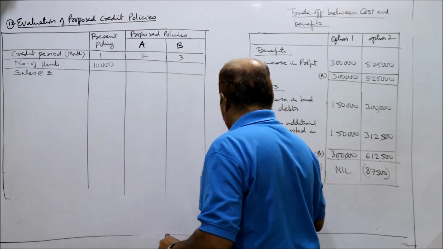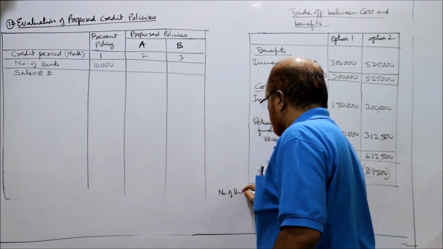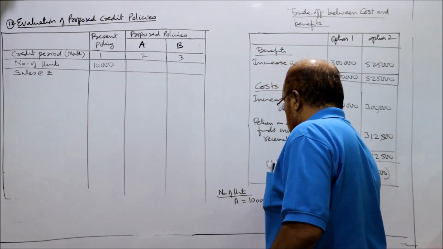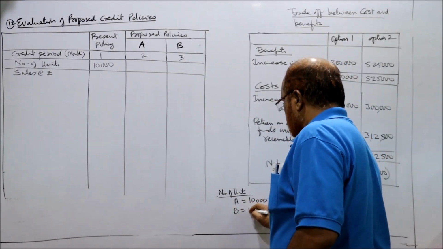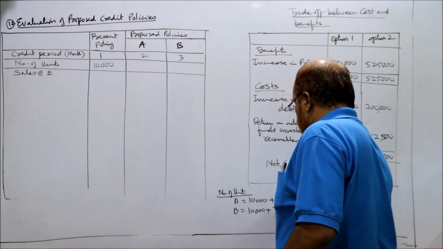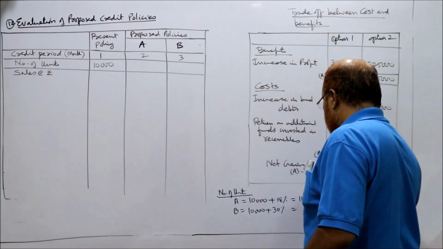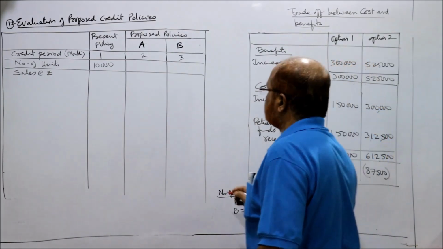In the proposed policy, A policy is 10,000 plus 18% and B policy 10,000 plus 30%. So it comes to 11,800 and here it is 13,000.